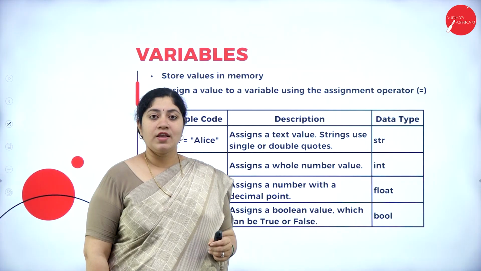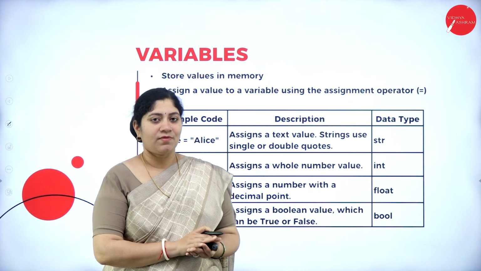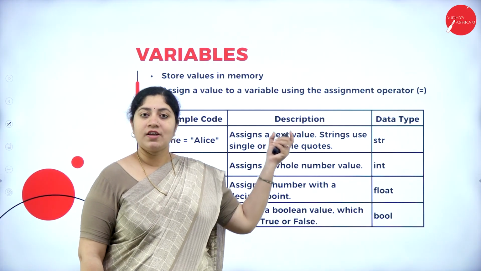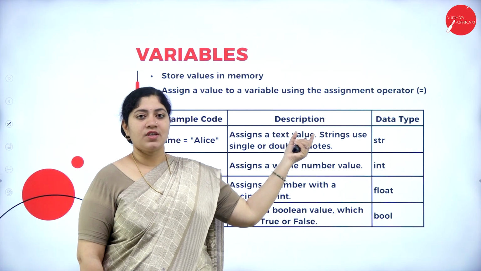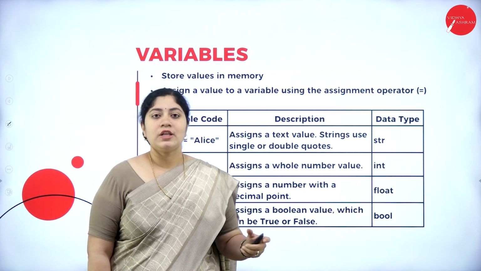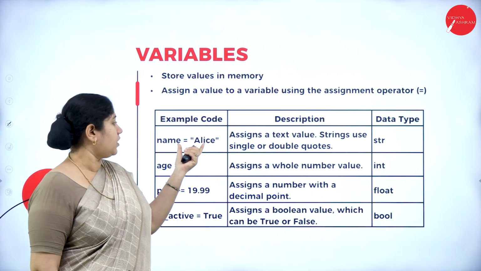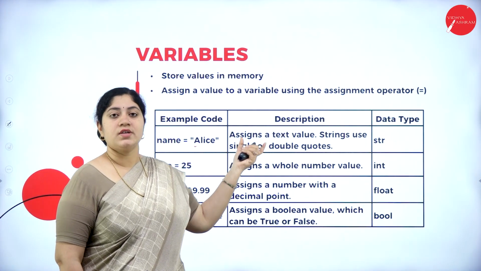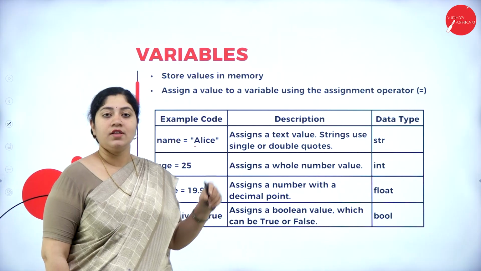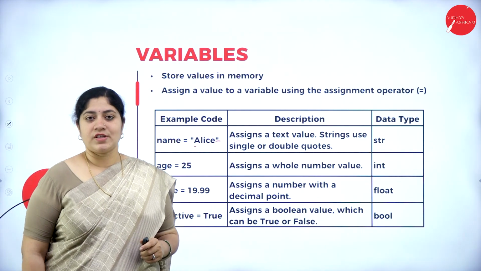All right, let's move forward and see what are the variables that are utilized under Python. So variables are none other than the containers for storing the data values. And how will it assign? It is by using the assignment operator, which is none other than equals. So let's see some examples. So name is being assigned with Alice. So it is a text value and we can either use a single quote or double quote to represent it.